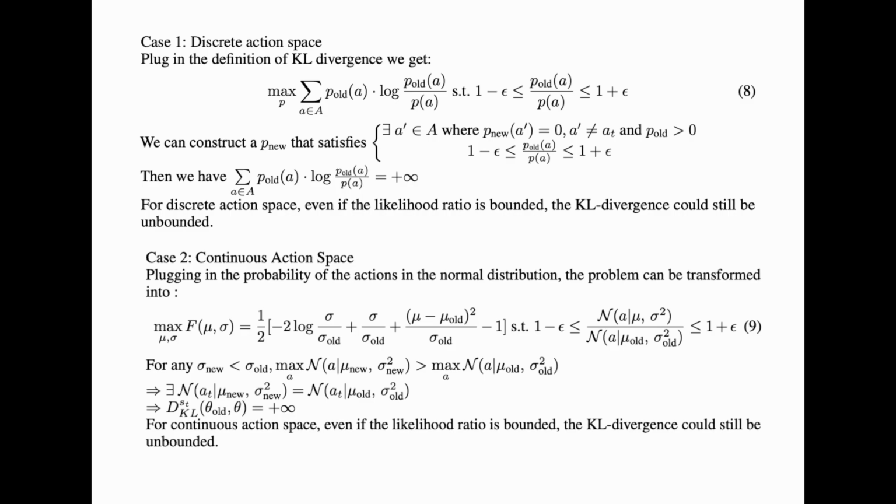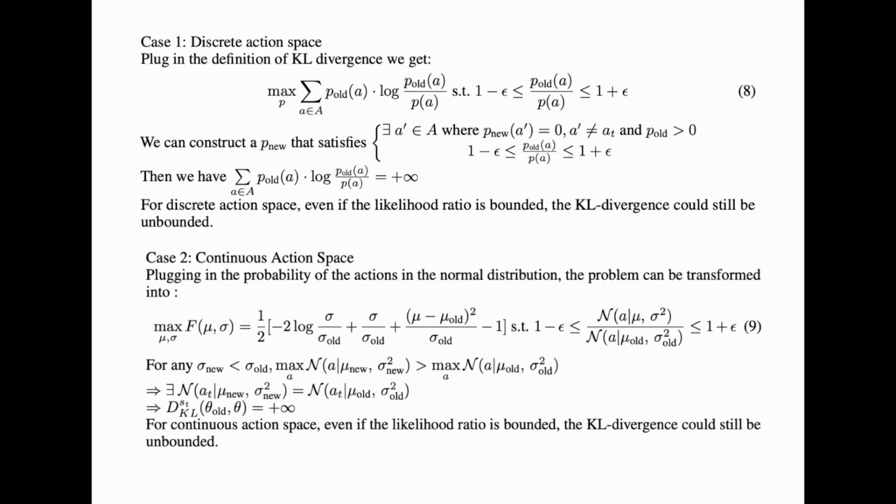So we're trying to lower its probability of appearing. This happens quite a lot, because from this paper we know that it happens at a rate of 25% to 40%. It is also within the clip range. Thus, since this probability goes to 0, we have positive infinity right here. So in a discrete action space, the likelihood ratio is bounded, but the KL divergence can still diverge.